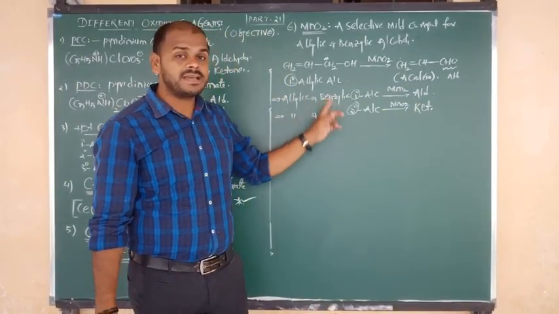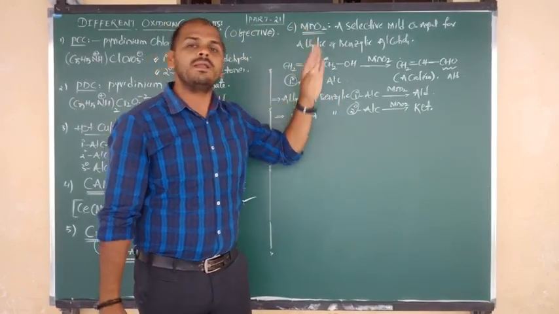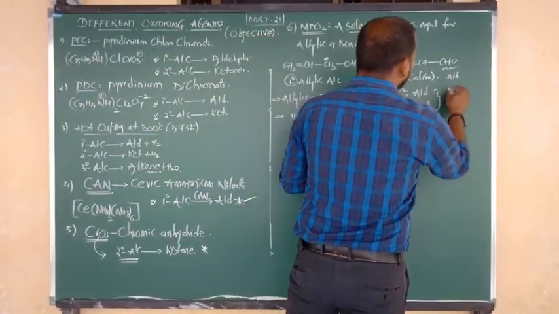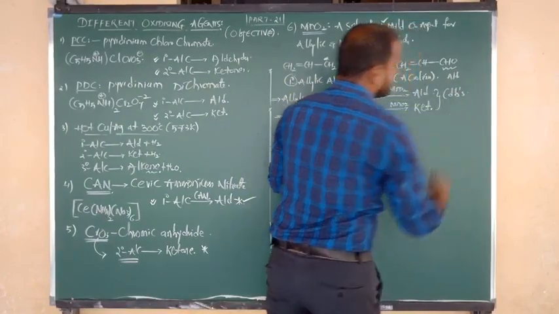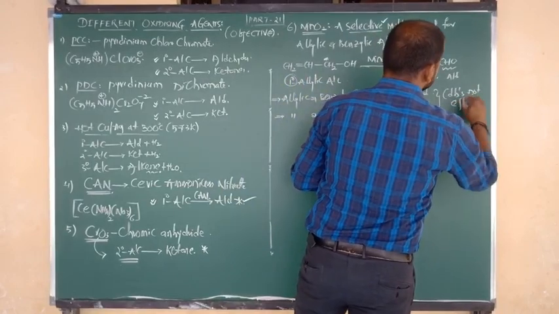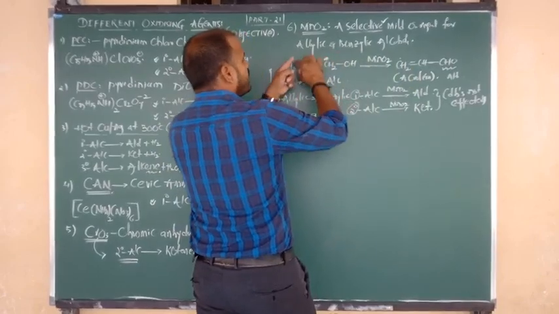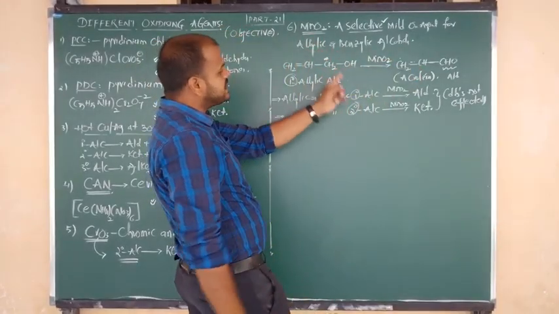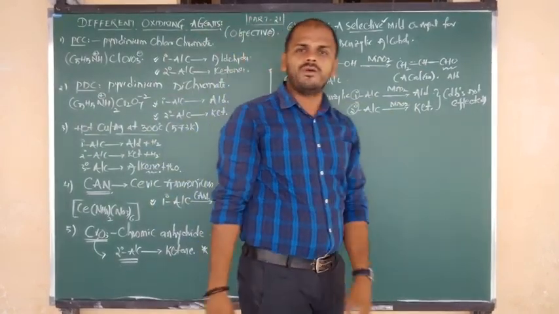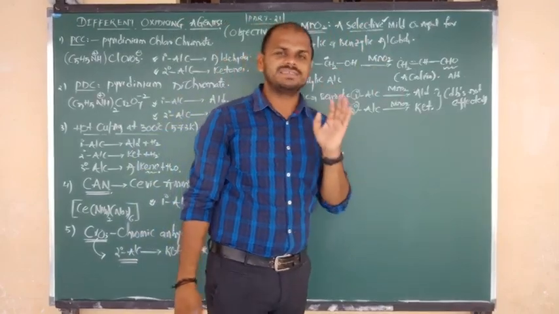In allylic and benzylic alcohols, double bonds are there. Double bonds won't be affected by MnO2. That's why we are saying it is a selective oxidizing agent. That means from reactant to product, double bonds remain as they are, just primary alcoholic form changes into aldehyde, secondary alcoholic form changes into ketone.